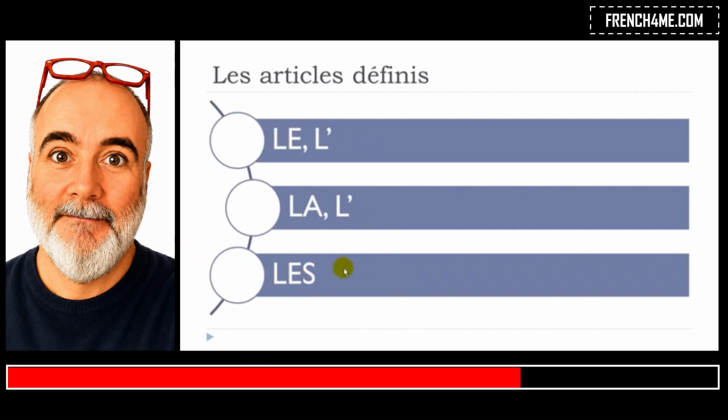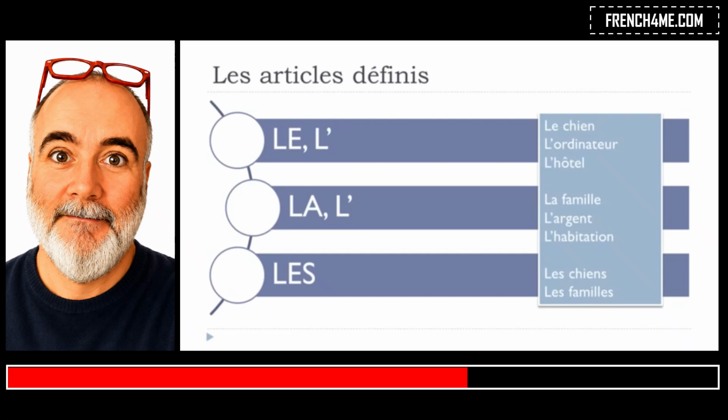So whereas in English there is only this one form, the, in French we will have the difference between the masculine form le, the feminine form la, and then the plural form les. So of course, according to the word, you will have to choose the correct article. So we'll take a few examples here.